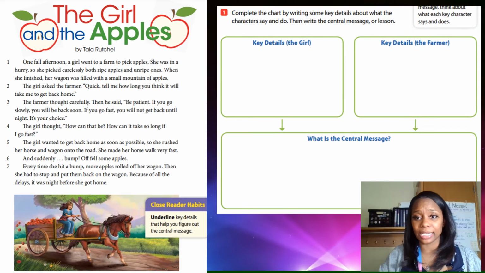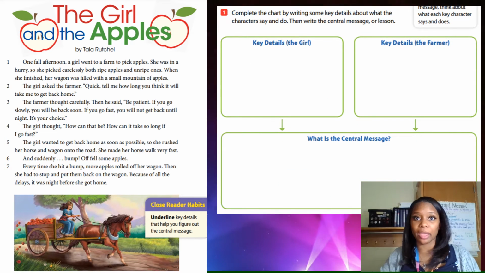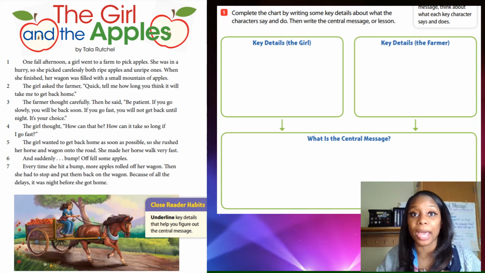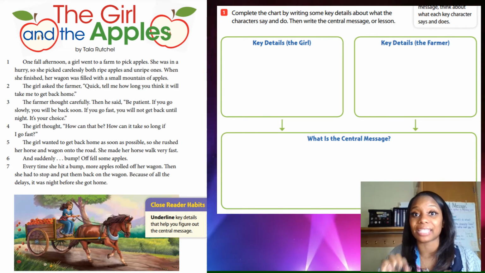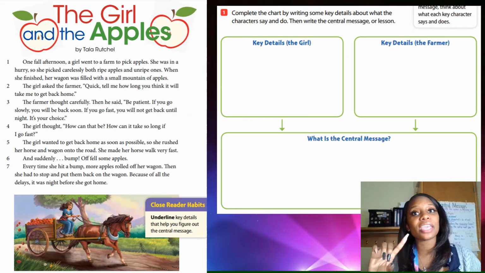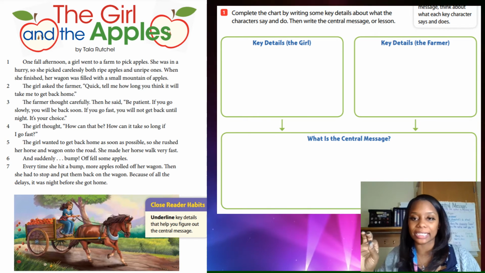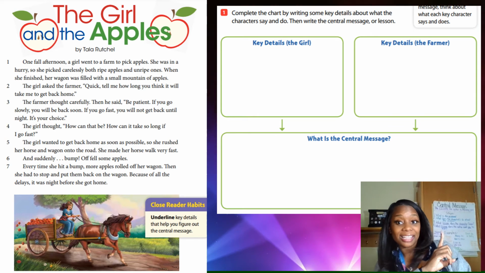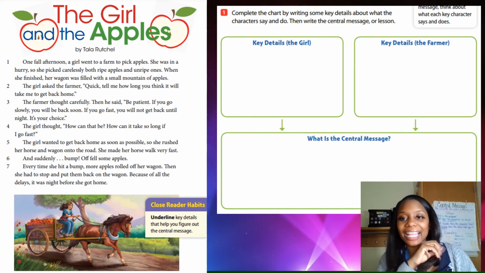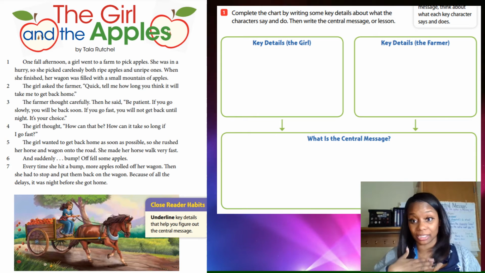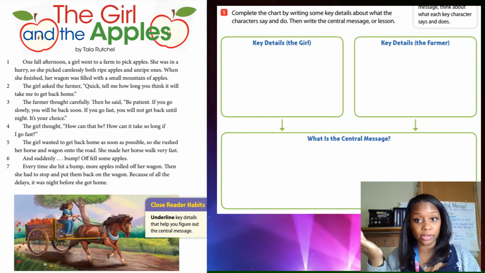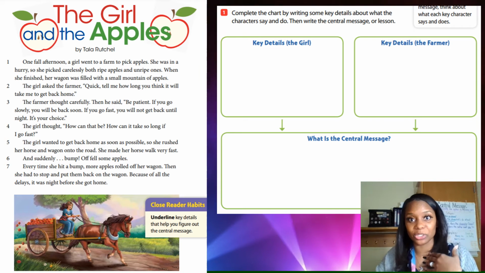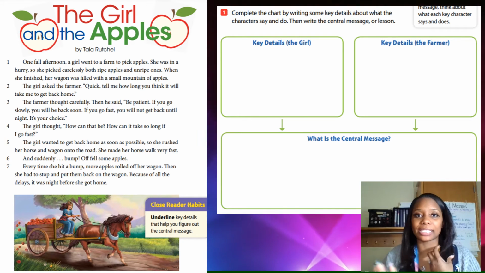So now let's complete this graphic organizer, okay? It says complete the chart by writing some key details about the characters, what the characters say and do. Then write the central message or lesson. Remember, the central message is the lesson that the author wants us to learn. The character learns a lesson, and so do we. So let's look at it.